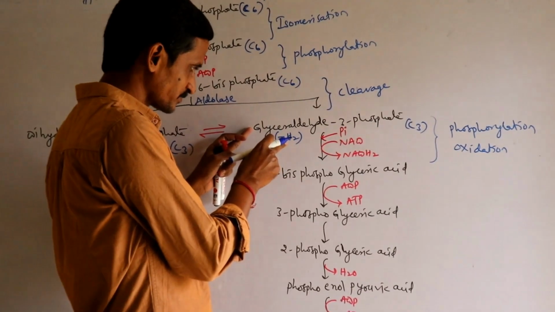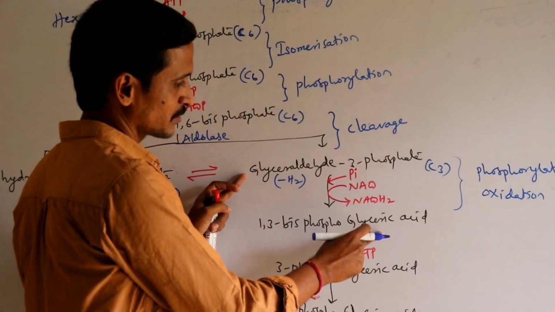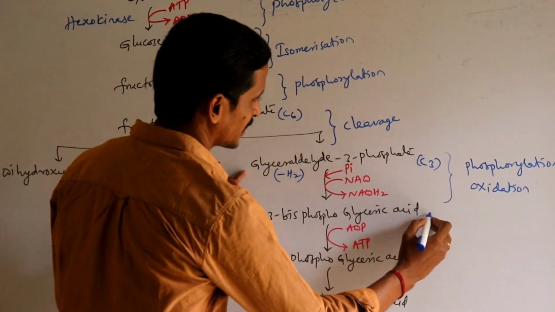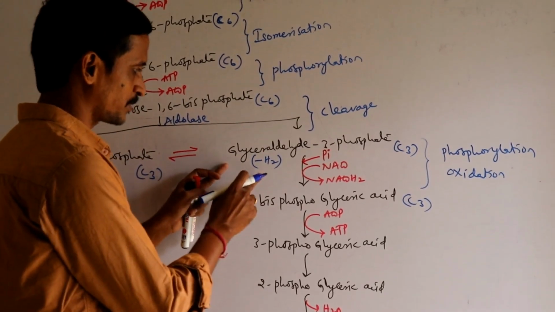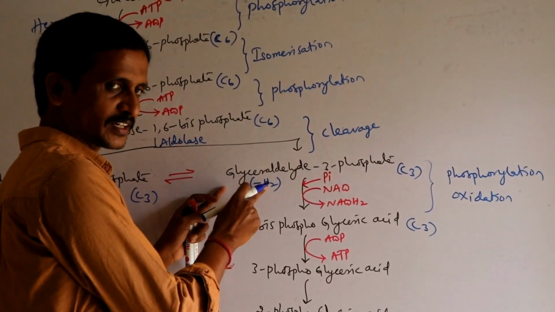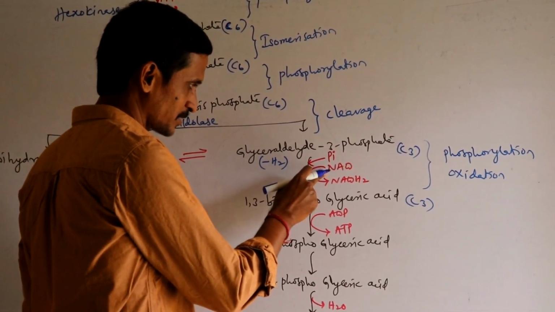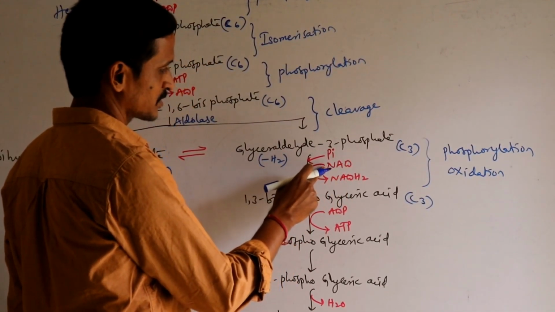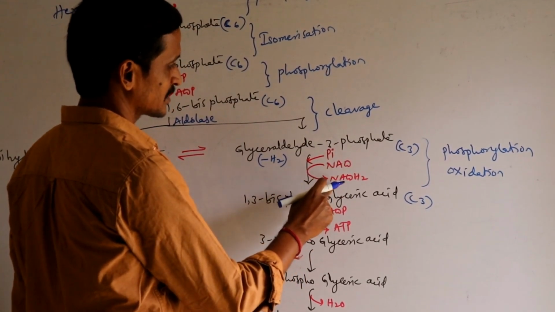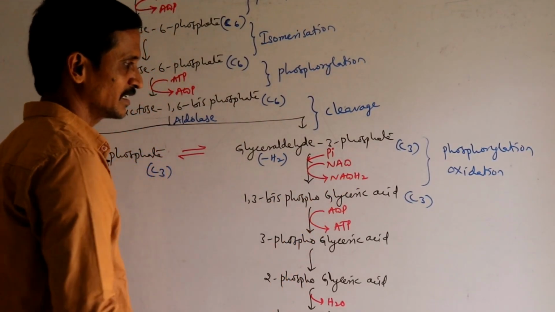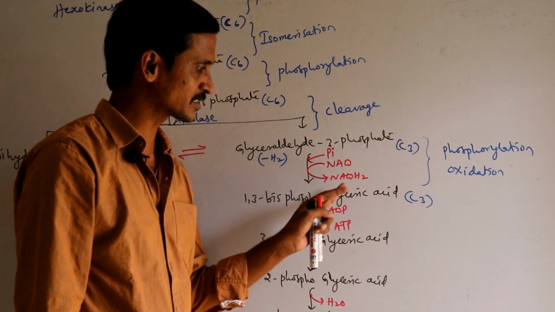Due to the removal of that H2, glyceraldehyde is converted to glyceric acid, and the number of carbons remains similar, that is a carbon 3 compound. The hydrogen ions which are released here are immediately accepted by the hydrogen acceptor available here, that is called NAD, and NAD is converted to NADH2.